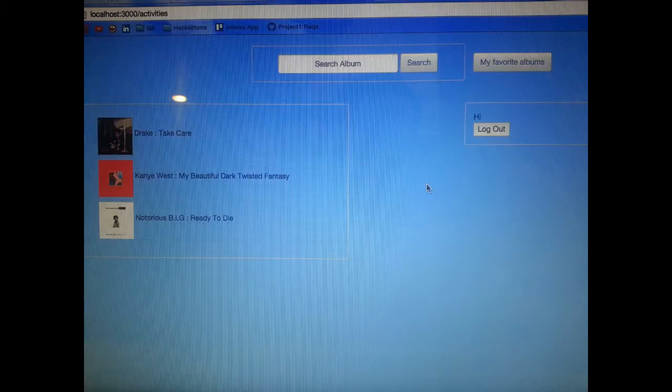It's definitely scalable, as I can add a lot of data into the database and it'll render on the page because I have that all set up. You can also see that I have the logout ability right there on the right. That was the next step. I wanted to make sure that was one of the last steps I did, and I wasn't able to get the My Favorite Albums part to work. That's one of the next features. You can see that in the top right corner.